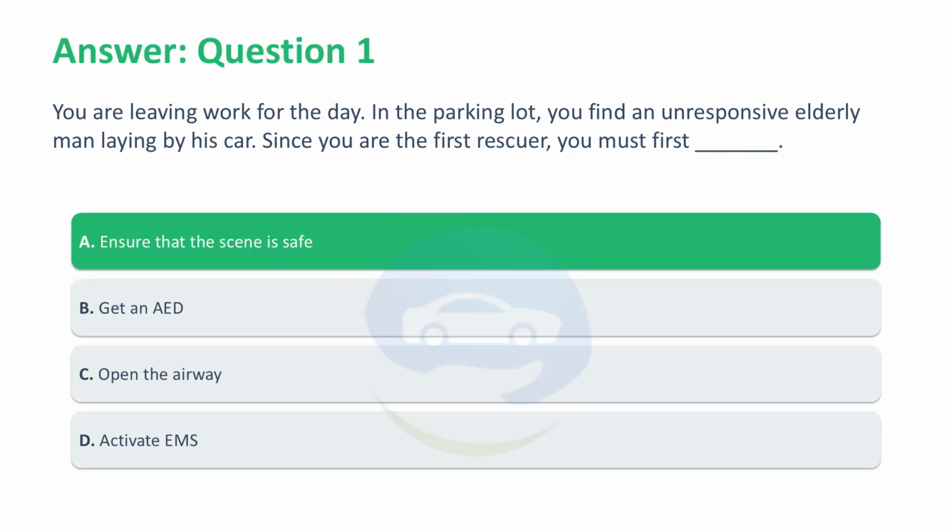Correct answer, A. Ensure that the scene is safe. As the first responder on the scene, the first priority is to ensure that the scene is safe. You do not want to become a victim yourself.